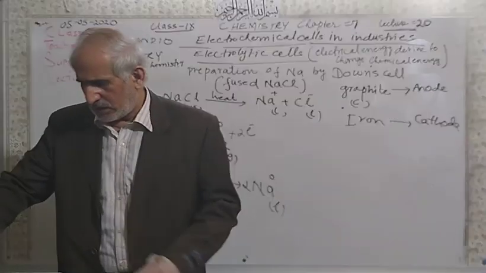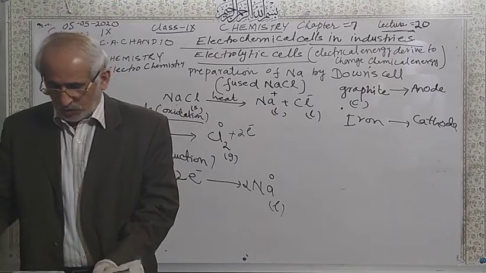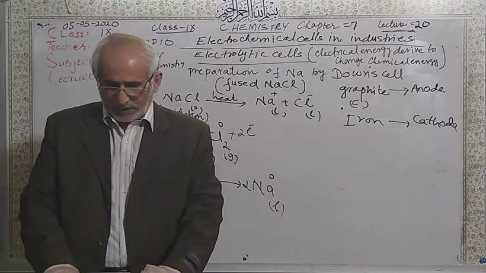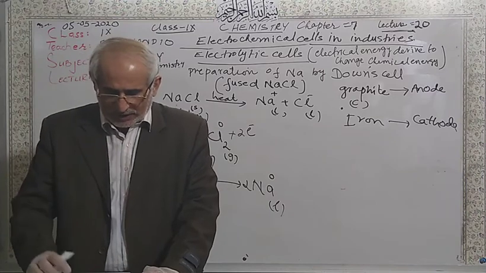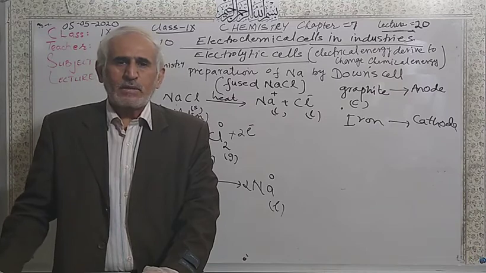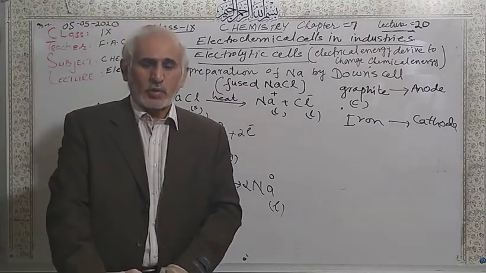Now, students, if you see the diagram in your book, page 173, you see there is a container. This contains molten sodium chloride. Sodium ions and chloride ions are there.